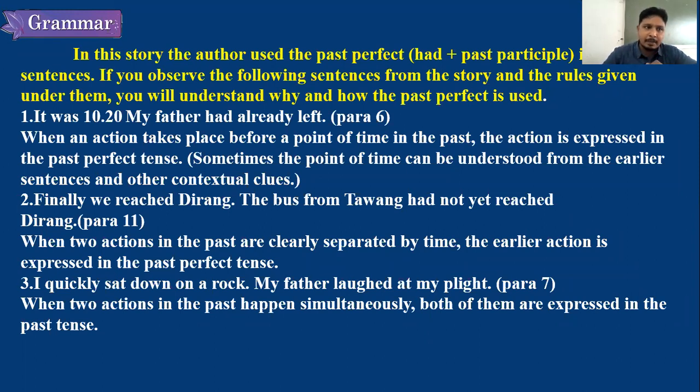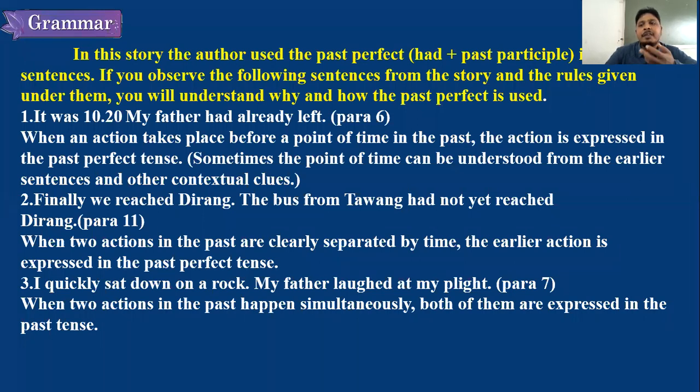Okay. For example, I went home and I had eaten my lunch. I went home is what? Simple past. And I had eaten my lunch is past perfect. So don't get confused. Okay. Past perfect is used to express an action in the past before starting one more action in the past.